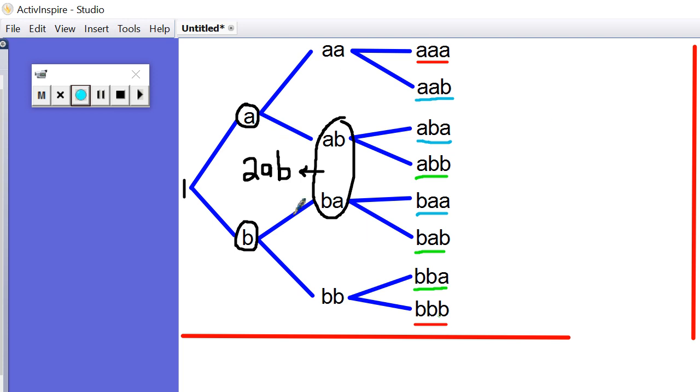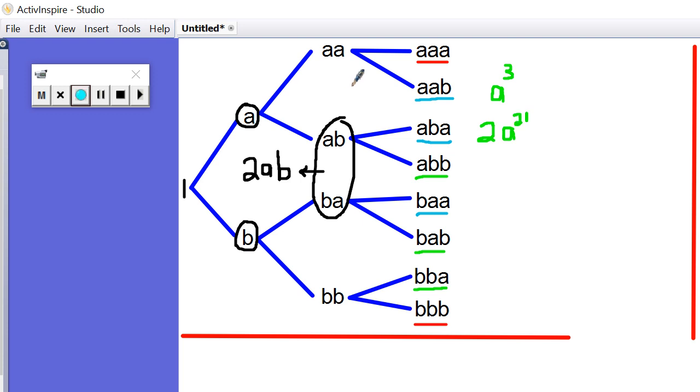So if I did it for this here, I'd say I'd only have one of these apple, apple, apple. Now we could write that as a to the power of 3. I've only got one of those. How many of these AABs? I've got 2 of these apple, apple. So a squared banana.